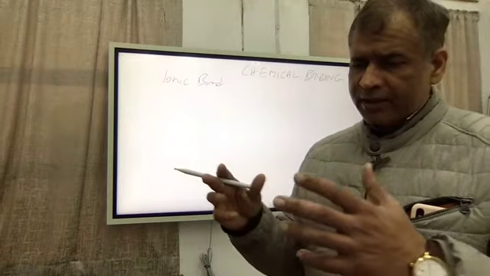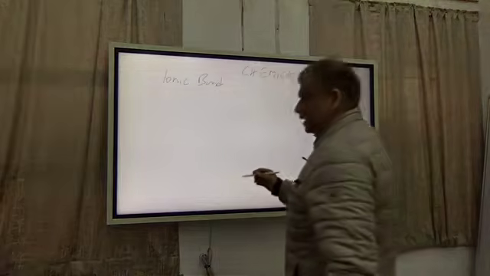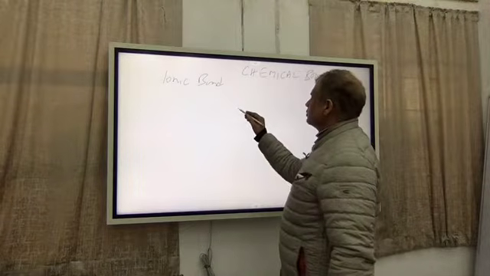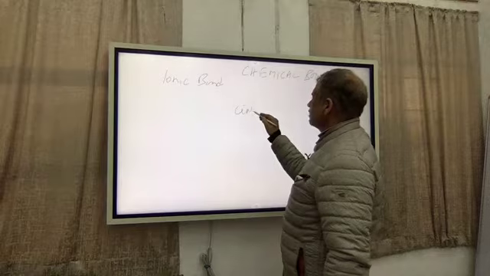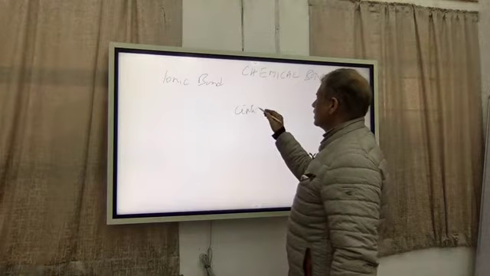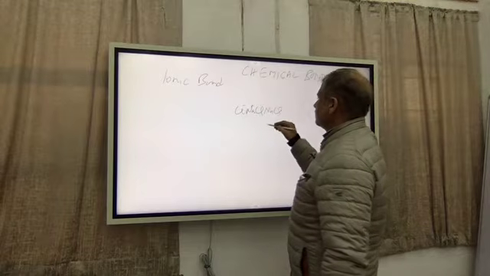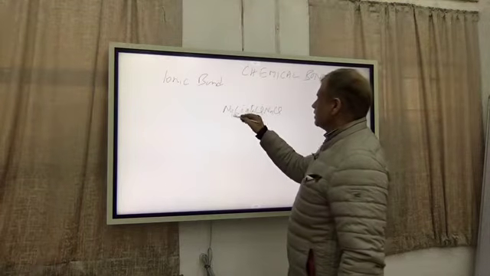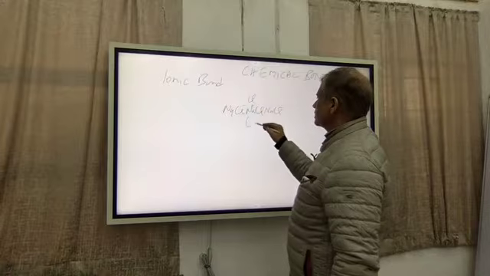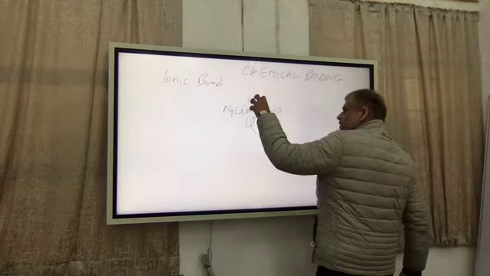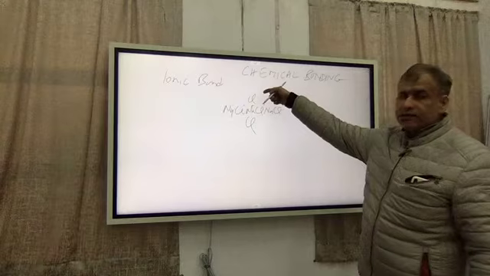and this bonding extends. For example, NaCl is being formed, so you have one Cl minus ion and then one Na plus, then again there will be a Cl here, and again Na here, and again Cl, and so on, in all directions.